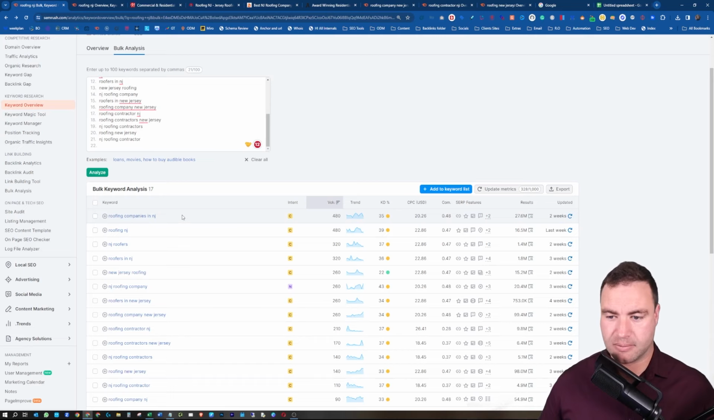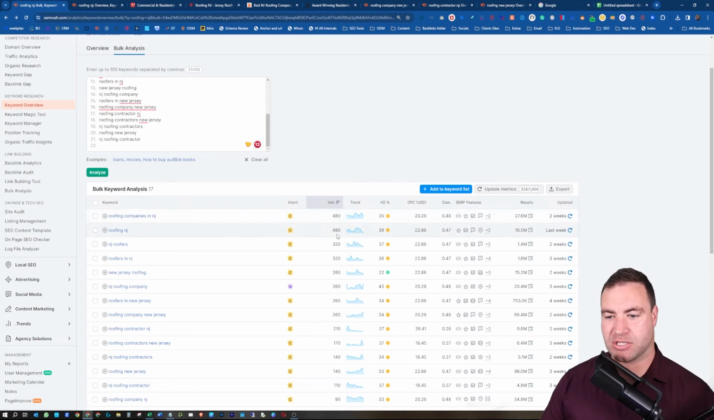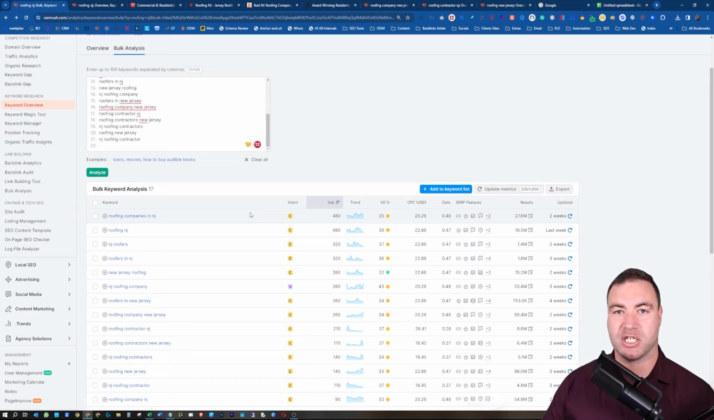Approach it like this. As you can see here, we've got roofing New Jersey and roofing companies in New Jersey. Hey presto. So I'm just going to look at these two here because realistically, they're kind of the same, but they're kind of not. But you can see 480, similar cost per click. There are more results for roofing companies in New Jersey, as you can see over here in results. There are more results, but this is a perfect scenario.